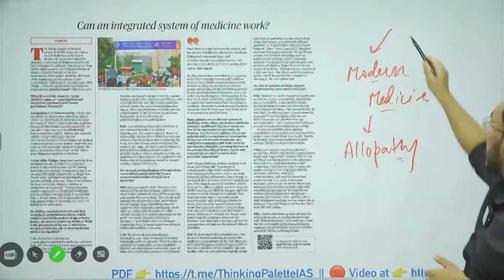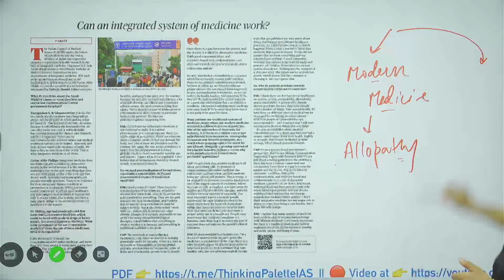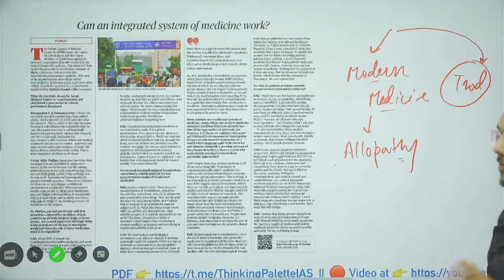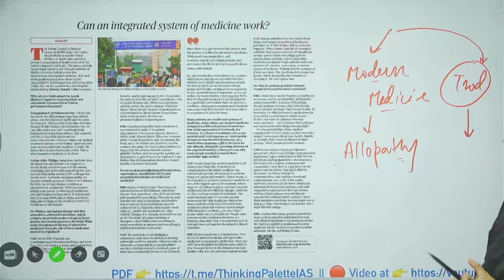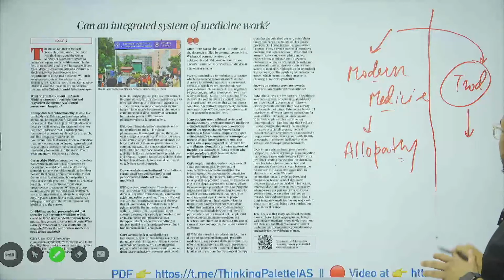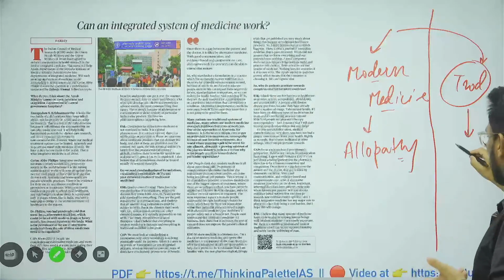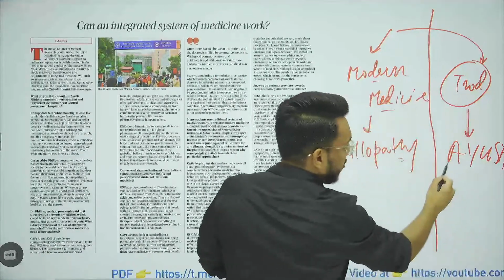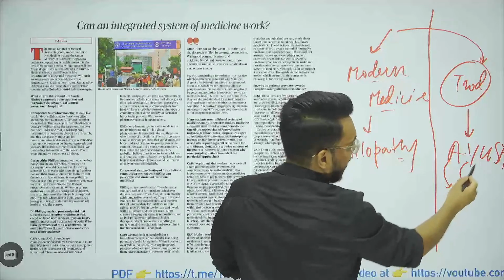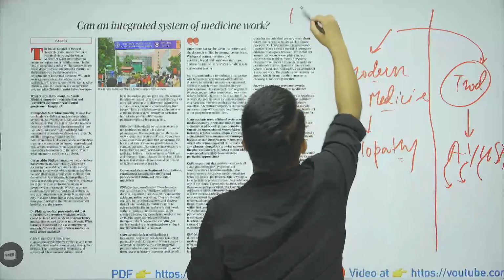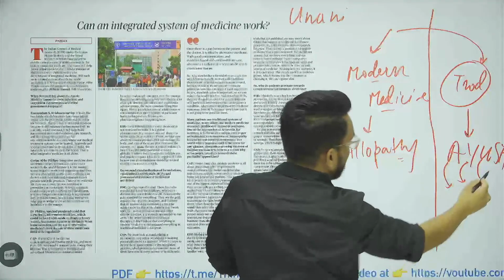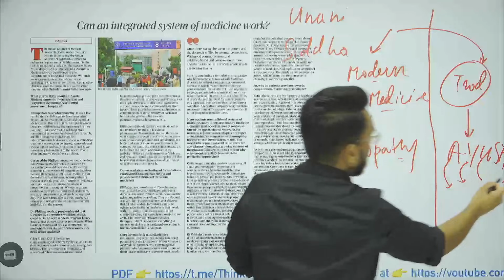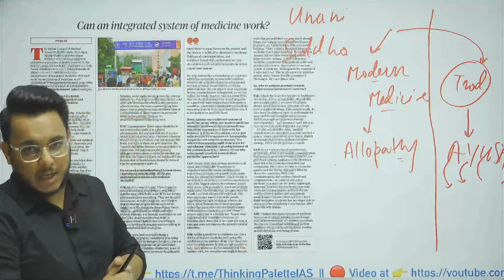Then apart from modern medicine, there are traditional medications. We have, for example, Ayush. A stands for Ayurveda, Y stands for Yoga, U stands for Unani, S stands for Siddha, and H stands for homeopathy. So these are the traditional medications.